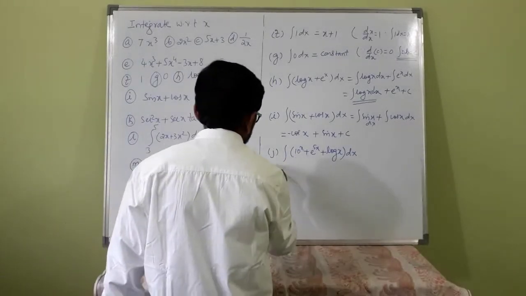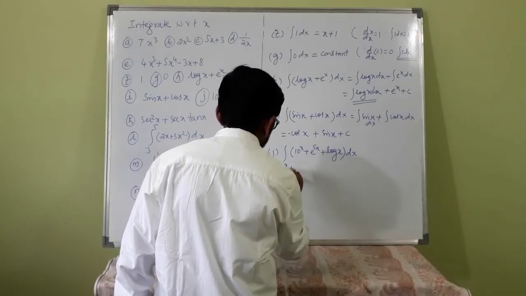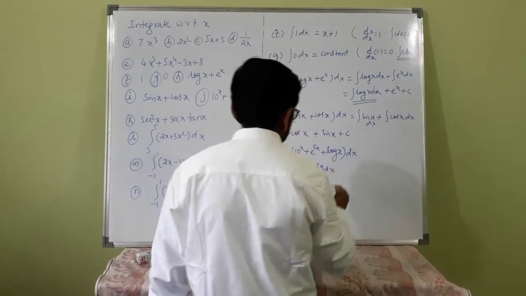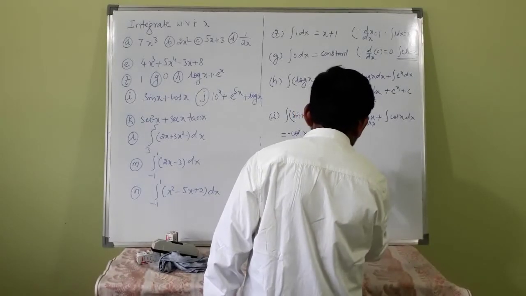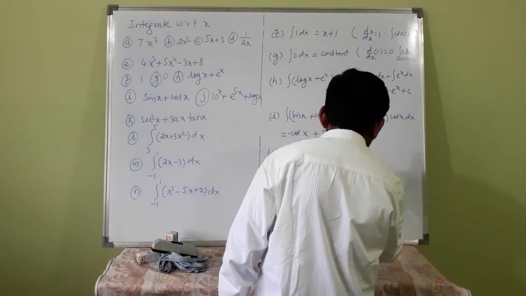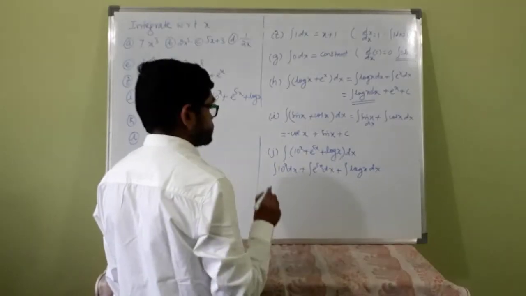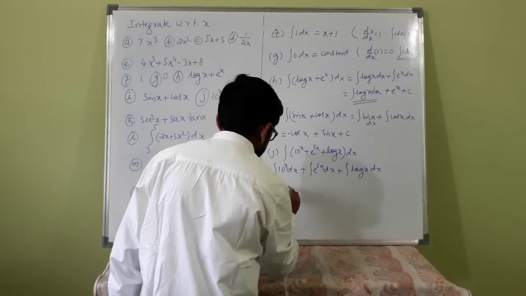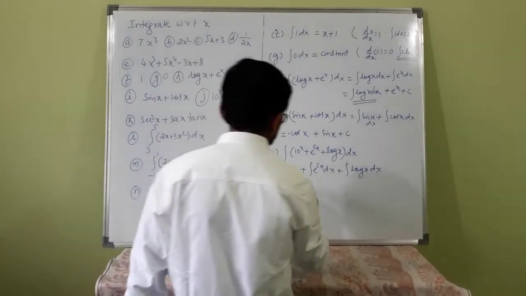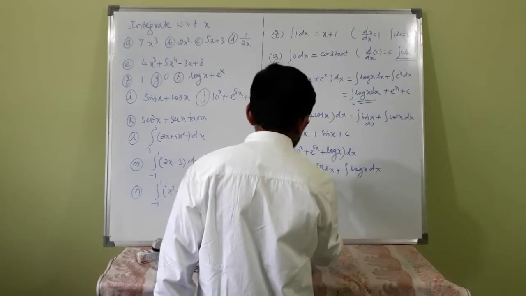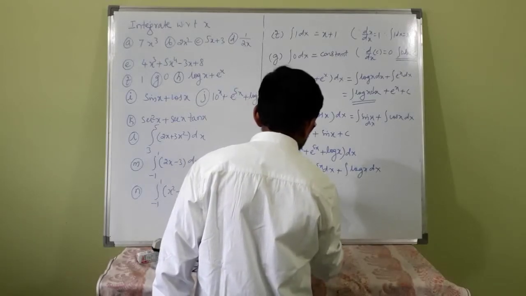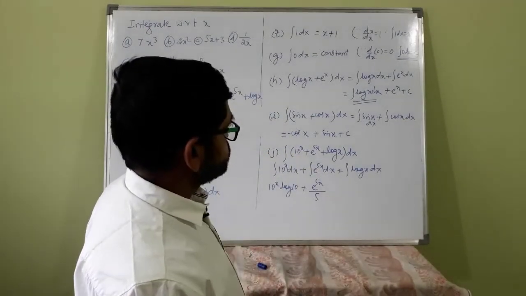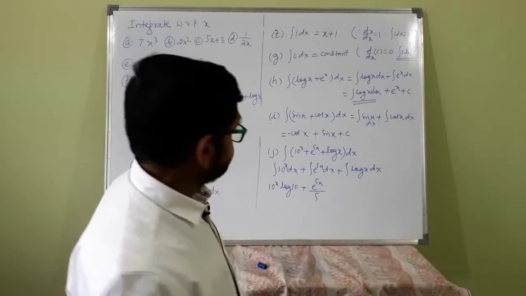Now this one, integration of 10 raised to x dx, integration of e raised to 5x dx, integration of log x dx. Integration of a raised to x dx is a raised to x divided by log a, so 10 raised to x divided by log 10, plus e raised to 5x divided by 5, because d by dx of e raised to 5x by 5 is e raised to 5x. Okay.